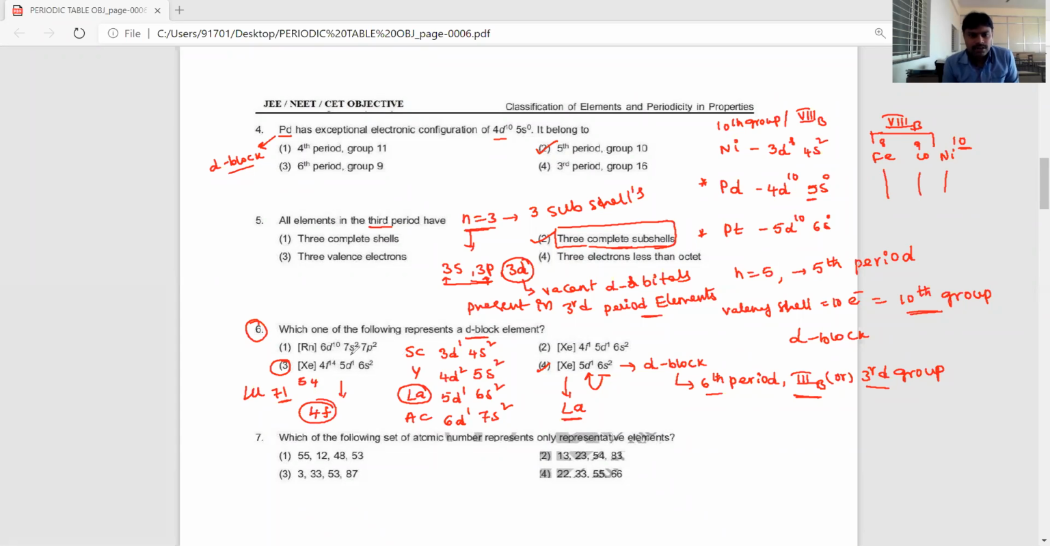Next, radon 7s2 7p2 means the first option belongs to the 4th A group, meaning P block element. The second option is 4f1, 5d1, 6s2, which means Z is equal to 58, nothing but cerium, an F block element, 4f series. So your answer for D block is the fourth option. Okay.